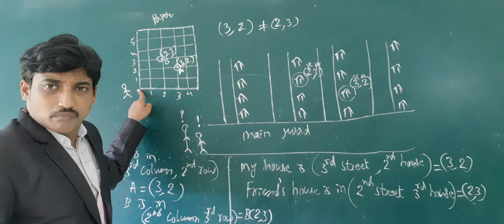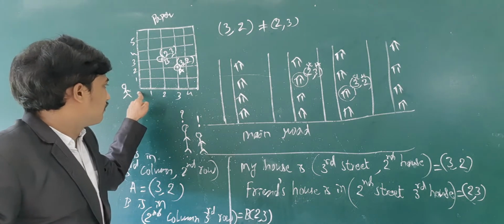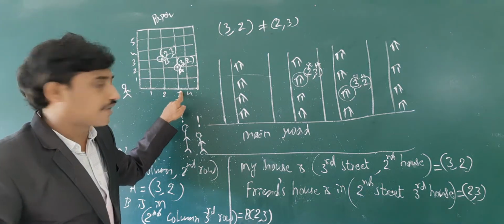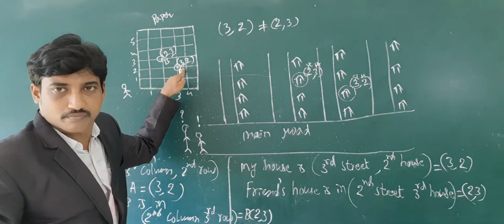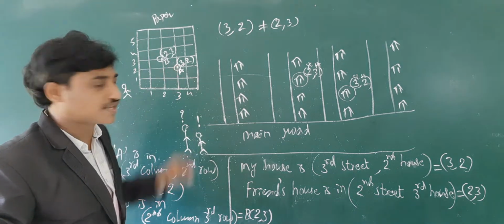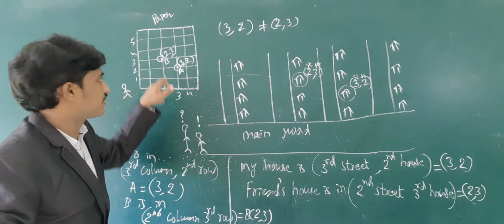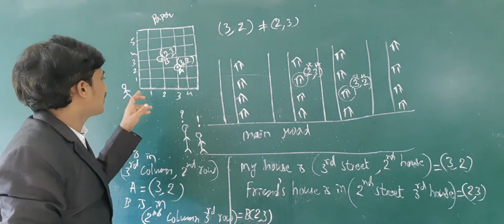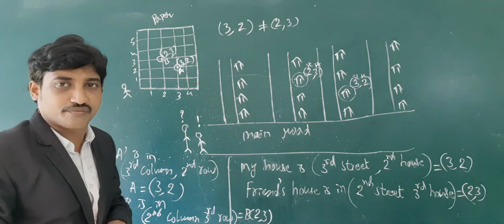So, moving towards this line and then turning left and moving 2 steps, then it is 3, then count 2. This order is different: count 2, then 3. That point is different. So here order has importance.